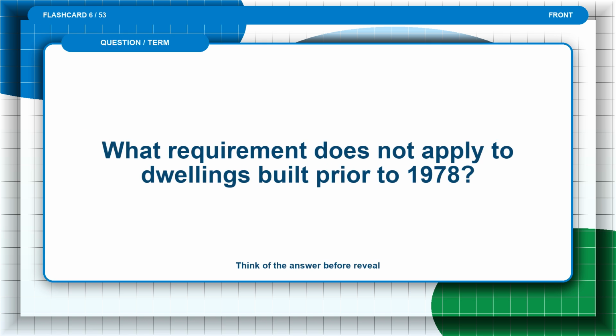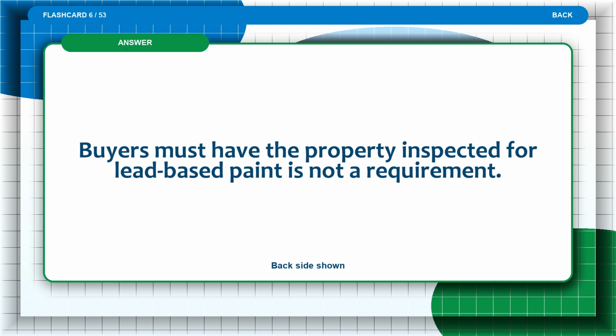Flashcard 6. What requirement does not apply to dwellings built prior to 1978? Think of the answer before the reveal. The answer is: buyers must have the property inspected for lead-based paint is not a requirement.